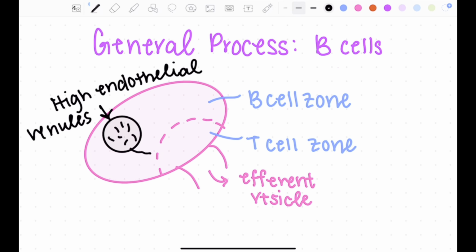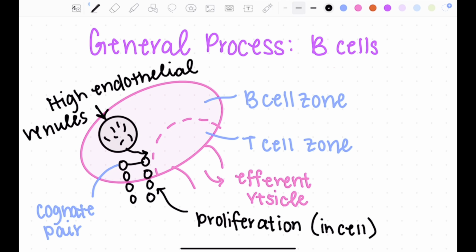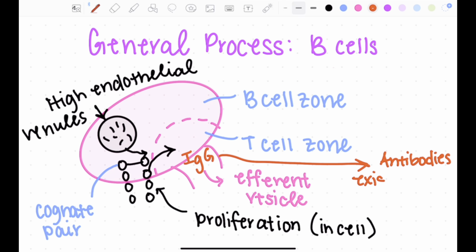The general process of B cell activation includes the B cells being moved to the secondary lymphoid tissue. This will be coming in through the high endothelial venules. This will then produce cognate pairs and include proliferation in the cell. Inside the B cell zone, those proliferated cells will move to the T cell zone and then secrete antibodies. These antibodies will be included in IgG and exit through the efferent vesicle.